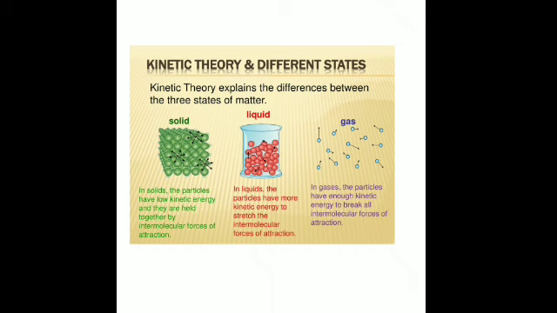So the particles of matter attract one another with a force called interparticle or intermolecular force of attraction. Whether there are 100 or millions of particles, whether it is solid, liquid or gas, there is a force which is keeping them together. This is known as intermolecular or interparticle force of attraction.